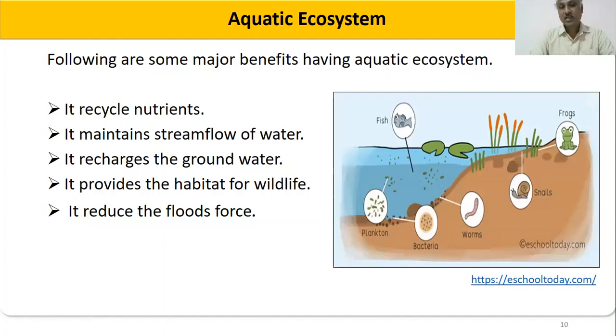Not only does it recycle the nutrients and maintain the stream flow of water, it also recharges the groundwater. It can improve the ground level of the water if we have an aquatic ecosystem. Nowadays, we are facing a lot of problems because the groundwater level is very low, because of the rainfall and because we are not maintaining the aquatic ecosystem. But if we maintain a proper ecosystem, it will provide recharge of the groundwater.